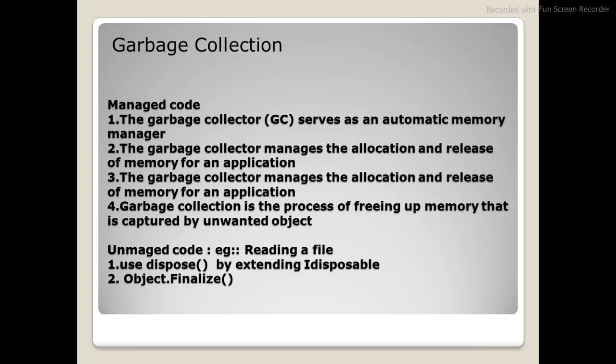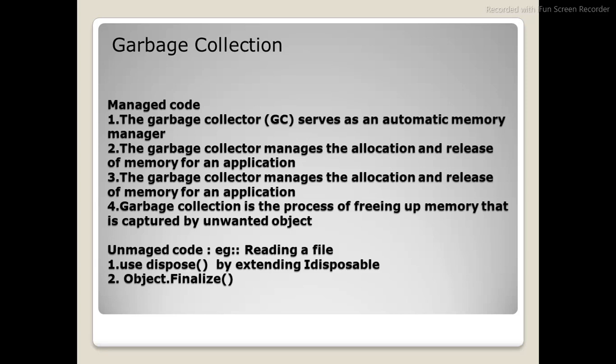Let me get into the next interesting topic, garbage collection. The C Sharp CLR takes care of garbage collection of managed code. When it comes to unmanaged code, for example, you are trying to read a file or connecting to a database, you have to explicitly dispose that object. Otherwise, our garbage collector will not understand, or will not remove that allocated memory.